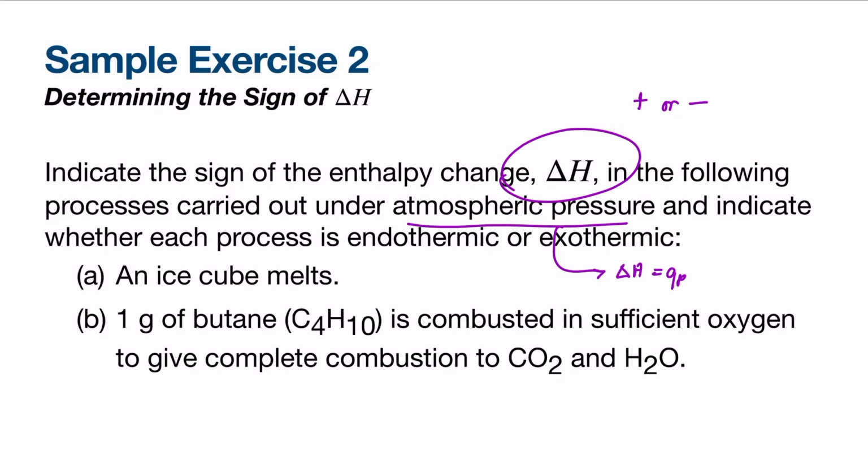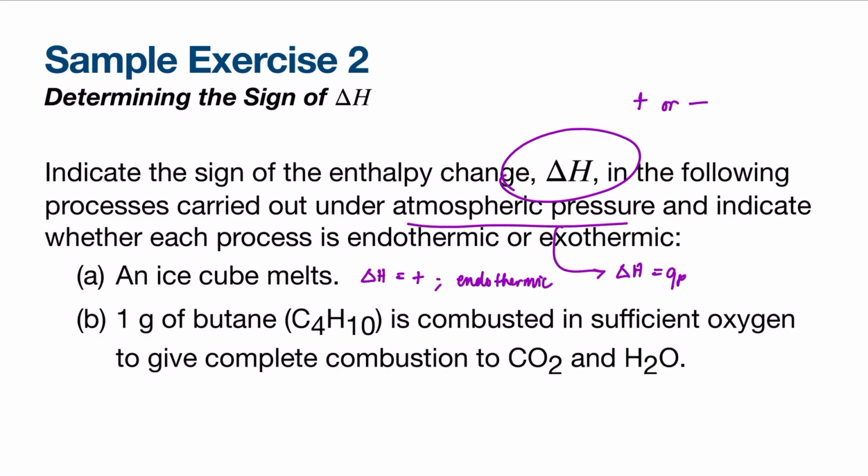As a review, processes in which heat is absorbed are endothermic and have a positive sign for delta H, and those in which heat is released are exothermic and have a negative sign for delta H. So for letter A, an ice cube melts. For this scenario, the water that makes up the ice cube is the system. The ice cube absorbs heat from the surroundings, so it melts. So delta H is positive and the process is endothermic.